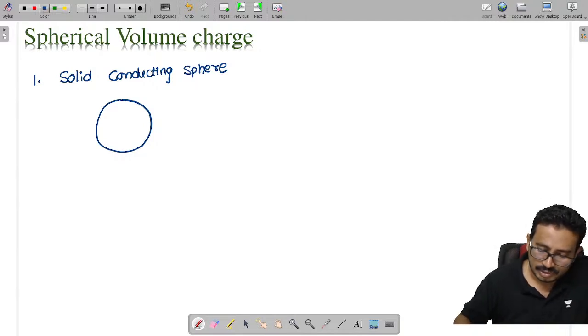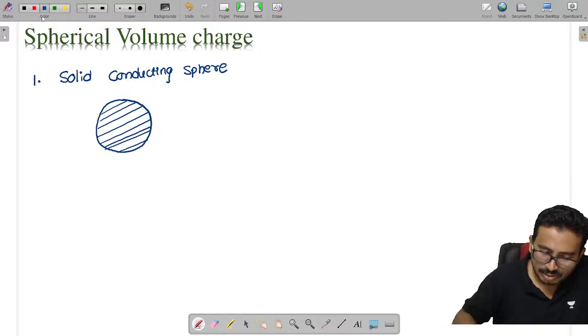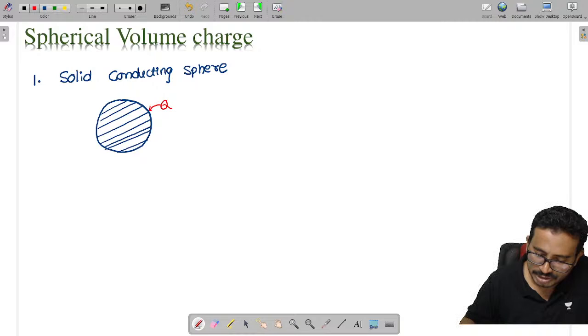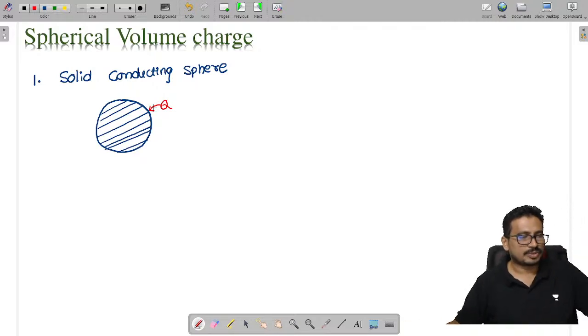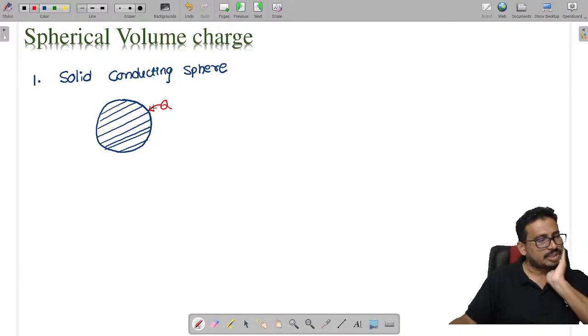So here we have a solid conducting sphere having a charge. Now you see this thing: for this solid conducting sphere, let us consider some charge q is given to this sphere. Then see what's going to happen.